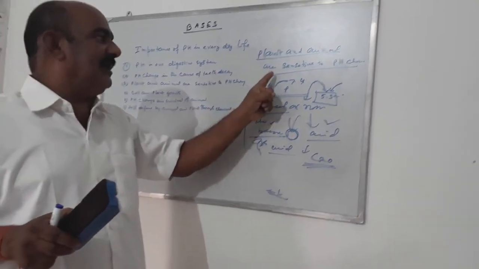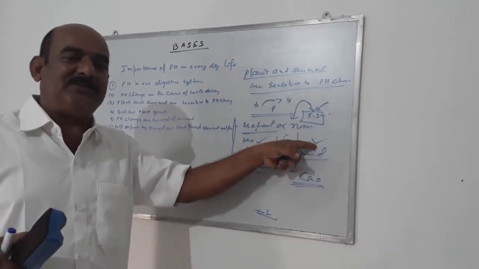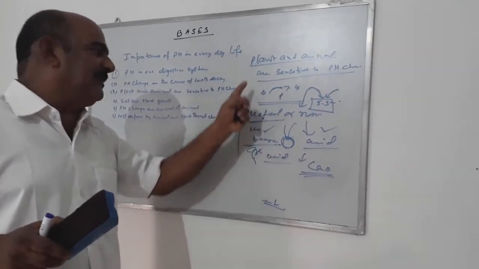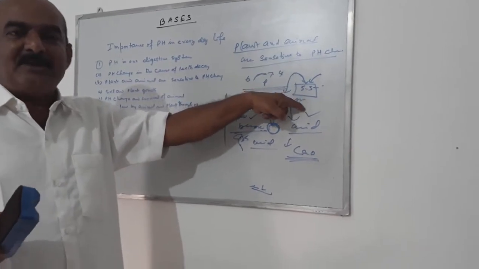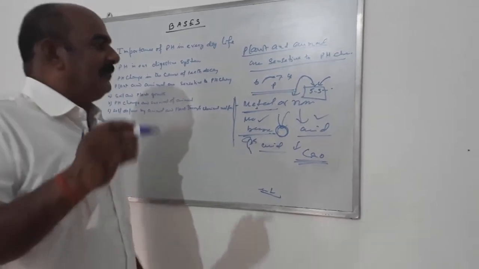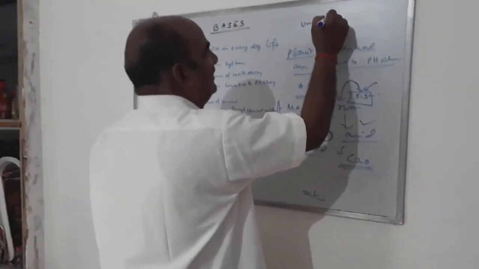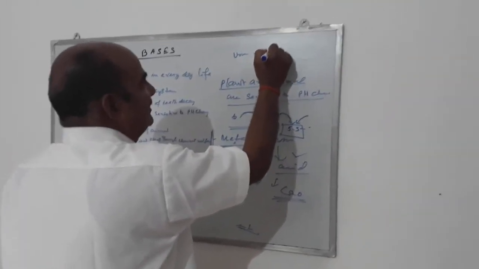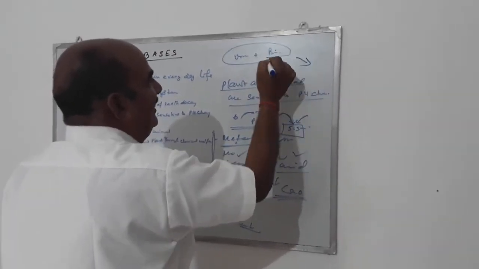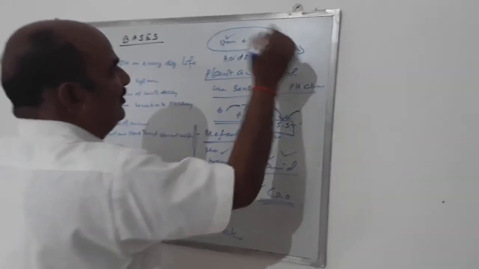That's why the first work, before sowing the seed, is to check the soil. If it is more acidic or more basic, if it is more basic, then you give some acid fertilizer. Or if it is more acidic, then you give some fertilizer which is base rich. That's why when you go to the shop, they will say take this urea, 1 kg, and then mix some other base with it and give it together. Because one is an acid and one is a base, and acid plus base becomes neutral.